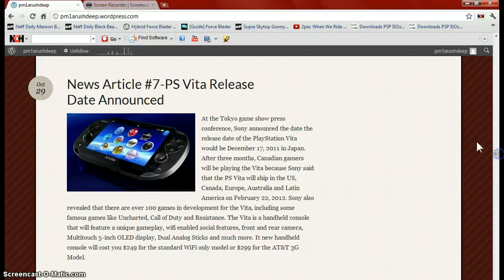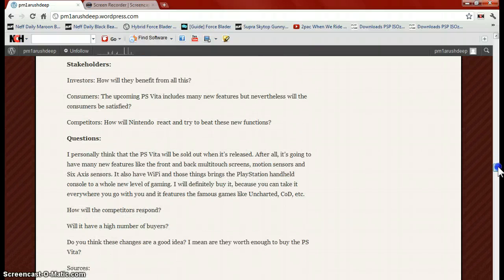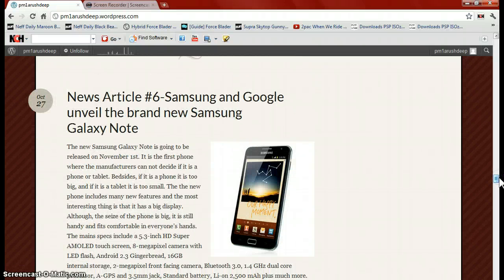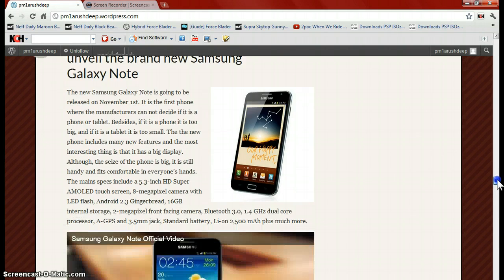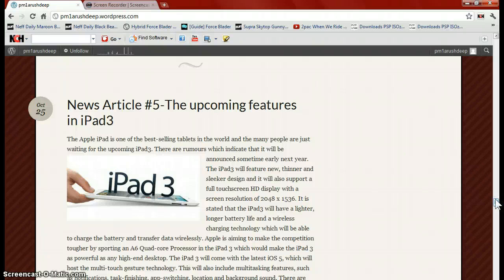And here you can see one about the PS Vita. This is also one of my best articles, I think, because it was really interesting to do. And here you can see one about Samsung and Google unveiling the new Galaxy Note, which is also a good article. I put a video in every article which shows the features, so everyone can see the features if they don't want to read the text.